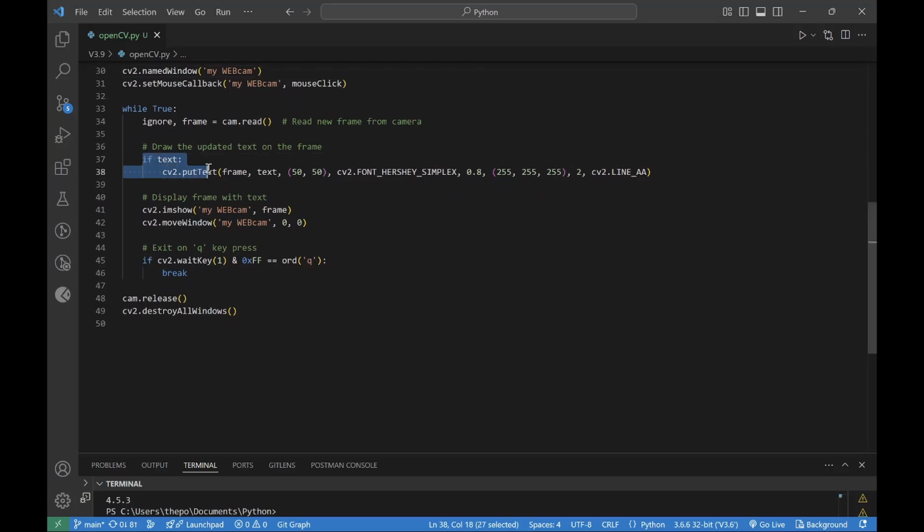So if there is text to display, it'll be displayed this way. It takes a frame, takes the text, puts it in a position, uses this font. This is the size. This is the color. This is the thickness. Okay, press Q to quit.